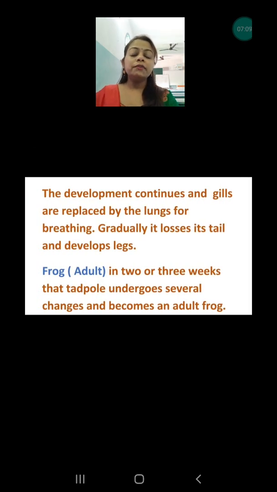Okay, now the development continues. These tadpoles grow and later on the legs develop. First the back legs develop and then the front legs, and slowly the gills are replaced by lungs, and gradually they lose the tails and keep on growing. The last stage in this process is the frog, that is adult. In a further 2 or 3 weeks, the froglet converts into the adult frog, and if the frog is female, then again the life cycle will continue. If the frog is male, then they will help in the reproduction.